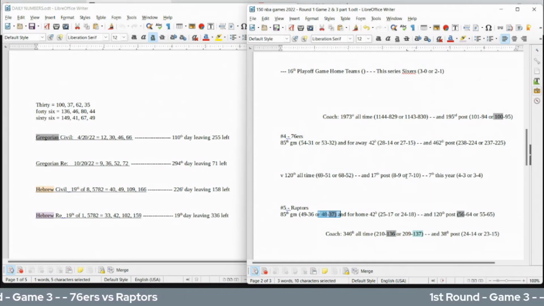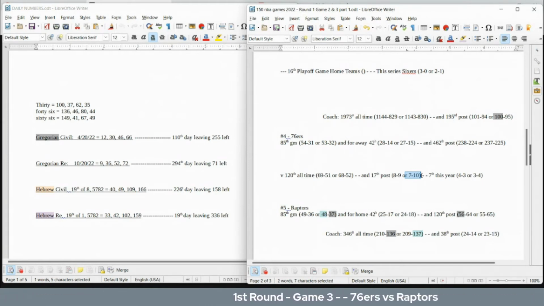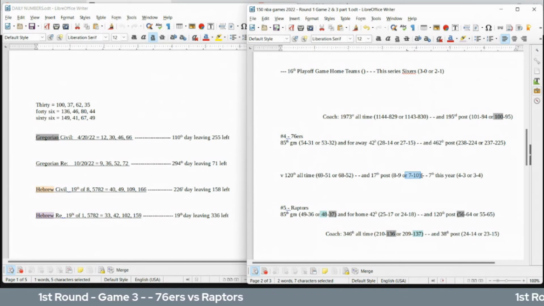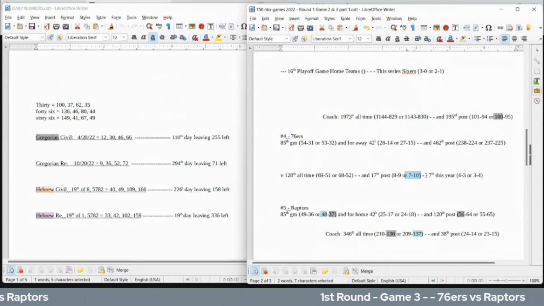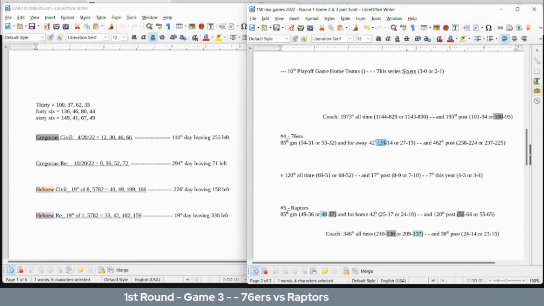What else here? Sixers can become 10-7 head-to-head against the Raptors for the playoff. 10-7, kind of like the number 107. 107 is the 28th prime number. They would also get their 28th road win to go with.